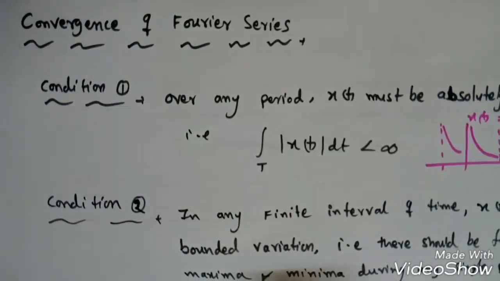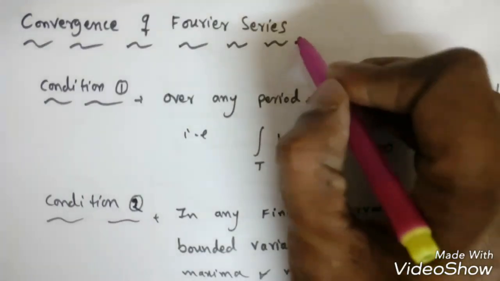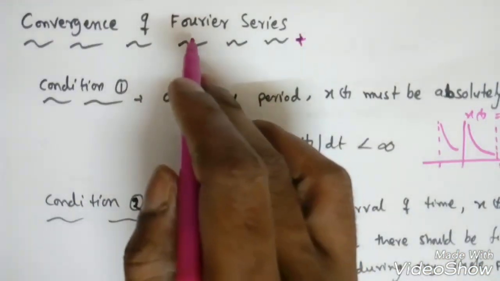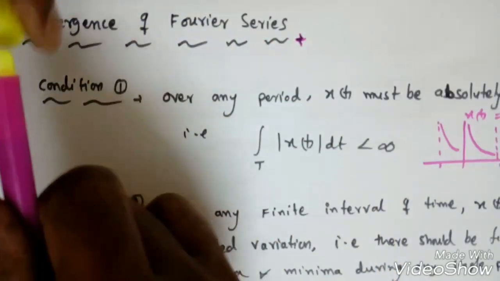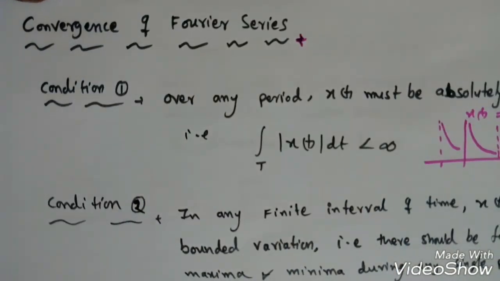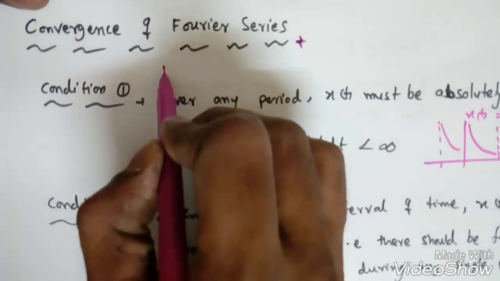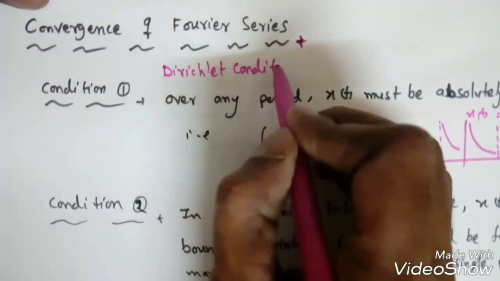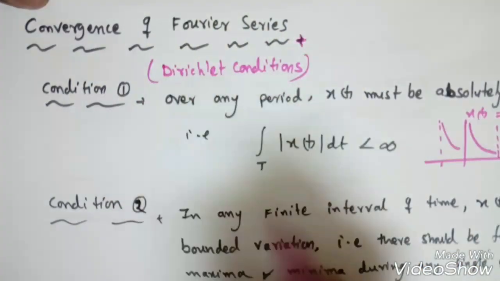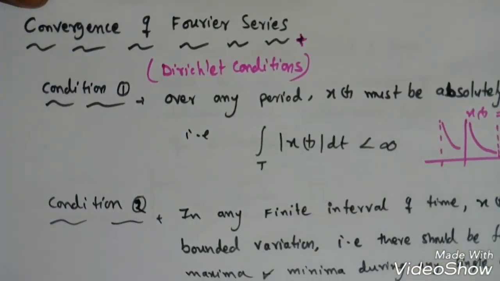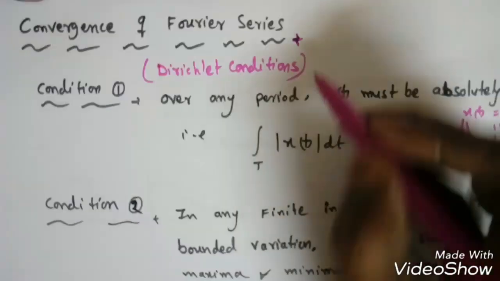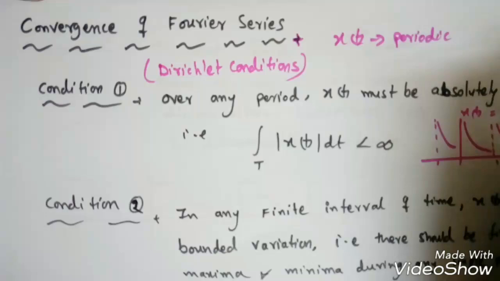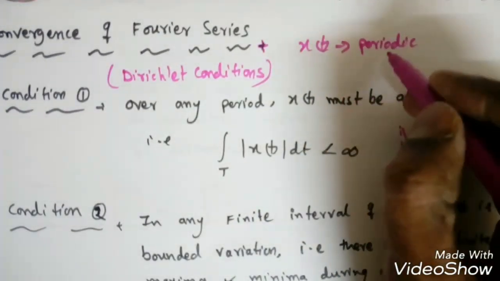Now we will see the convergence of the Fourier series. We cannot find the Fourier series representation of every kind of periodic signal. So what are these conditions? Generally these conditions are called Dirichlet conditions. In previous GATE exams, a few questions came from these conditions also. The first condition essentially is that x of t should be periodic. It is not a Dirichlet condition, but it is a necessary condition to find the Fourier series representation.